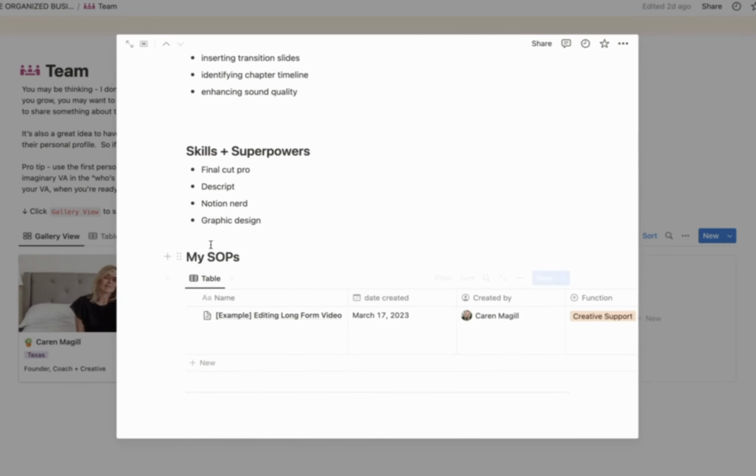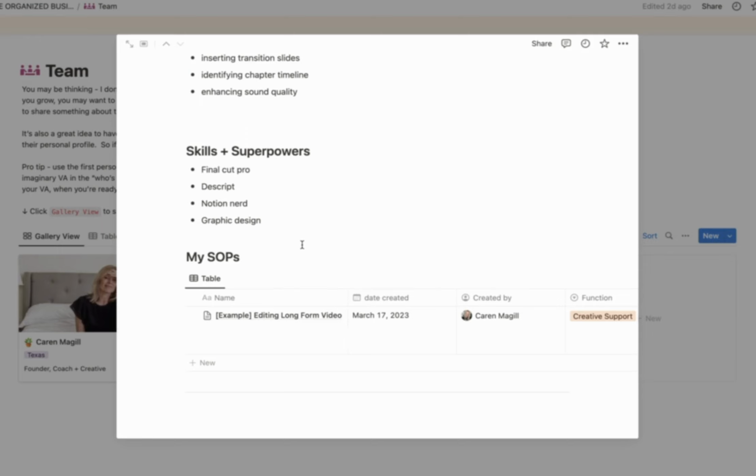You'll also see that the SOP database is also in here so that each team member can start to build out their own SOPs so that if they ever leave, somebody else can come right into this role, take over this page and start tracking their workflow through the existing SOP. So that just keeps team building incredibly seamless.